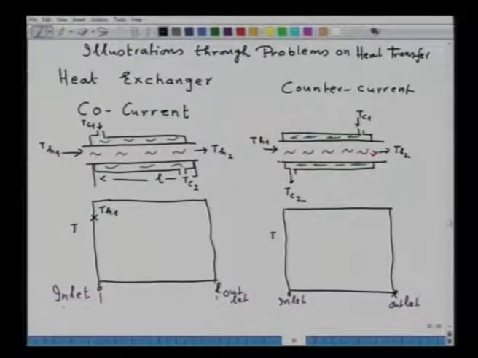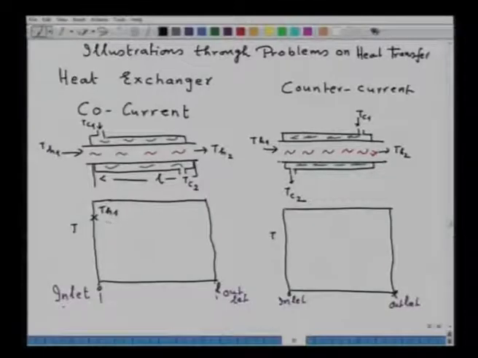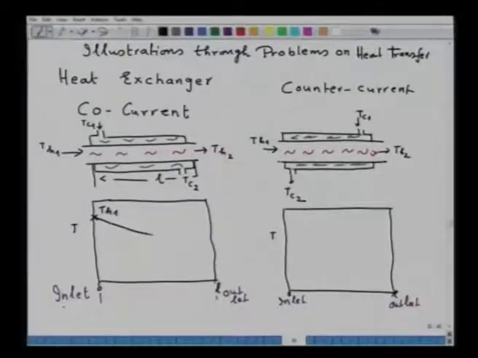So, if you want to show how the temperatures are varying at the inlet and exit, and those temperatures are to be substituted, mind you, because several students do this type of mistake invariably. That is what I have observed. So, I thought I will explain to you. How the temperature of hot gas varies, say entry, then it goes somewhere here and this is the temperature TH2. Now, similarly, for air, this is the one, Tc1, and the air temperature increases and goes to Tc2.